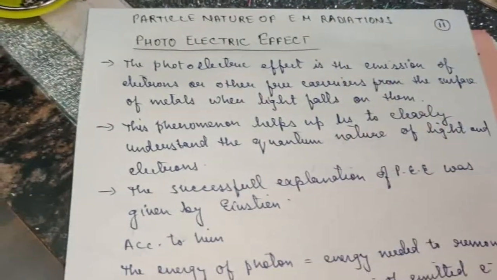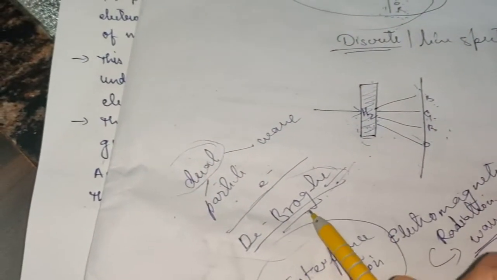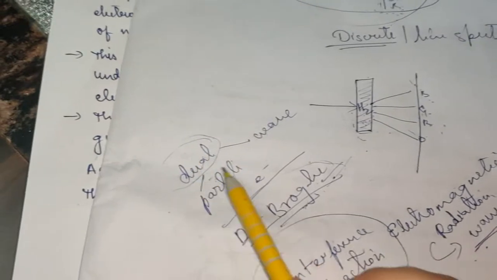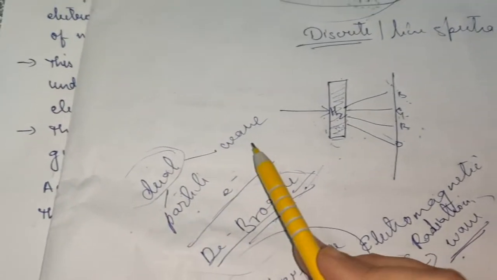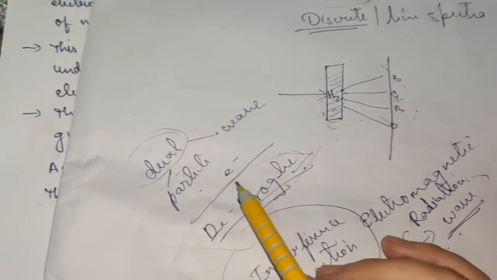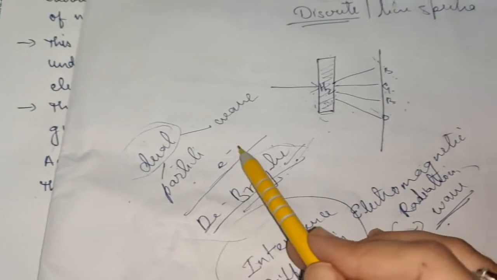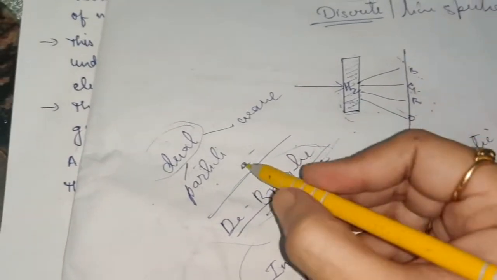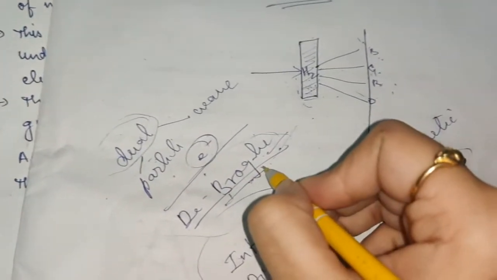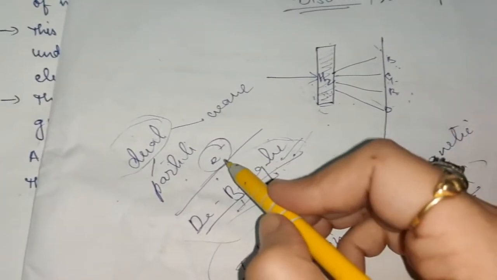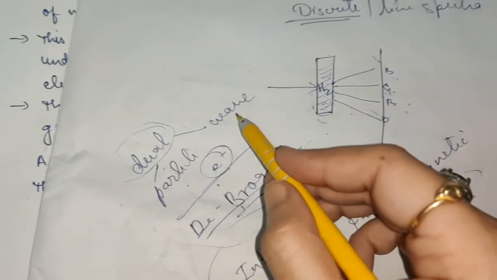If you remember, children, in de Broglie's hypothesis, I told you about the dual character of the electron, where the electron behaves as a particle and also as a wave. Earlier it was assumed that the electron is only a particle, but later, when de Broglie put forth his hypothesis, it was proved that the electron is not only a particle but also shows the characteristics of a wave.